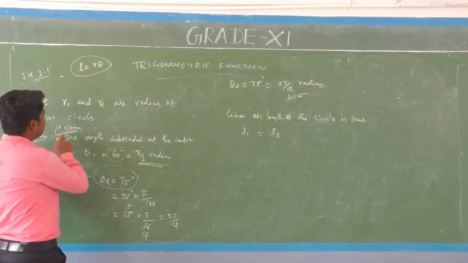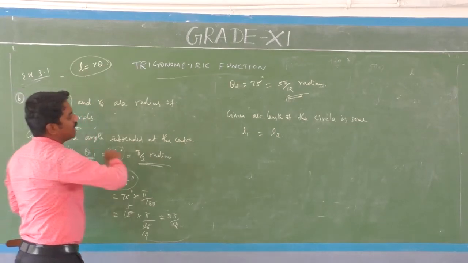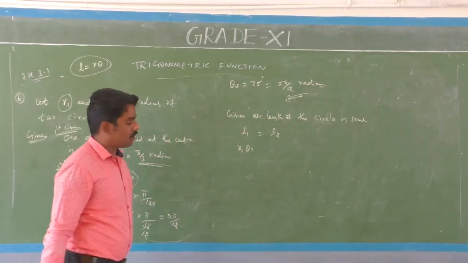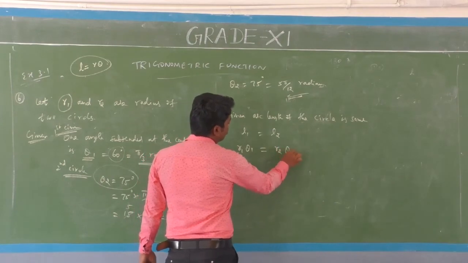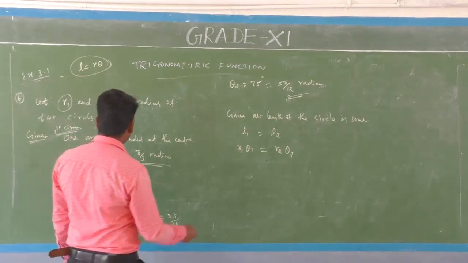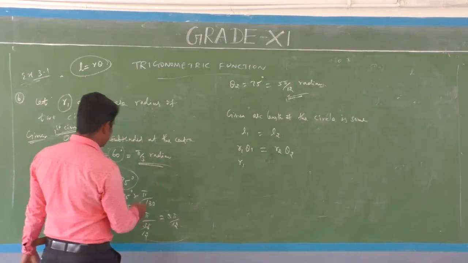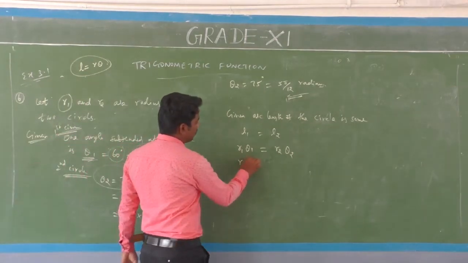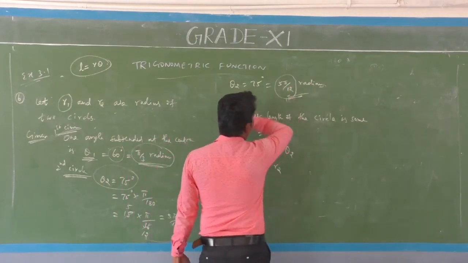Substituting for the first circle, the angle is theta 1 and the radius is R1. So L1 is equal to R1 theta 1. L1 equals L2, which is R2 theta 2. Here, R1 into theta 1, and theta 1 value is 5 by 3 radian. So 5 by 3 is equal to R2 into theta 2, where theta 2 value is 5 by 12.